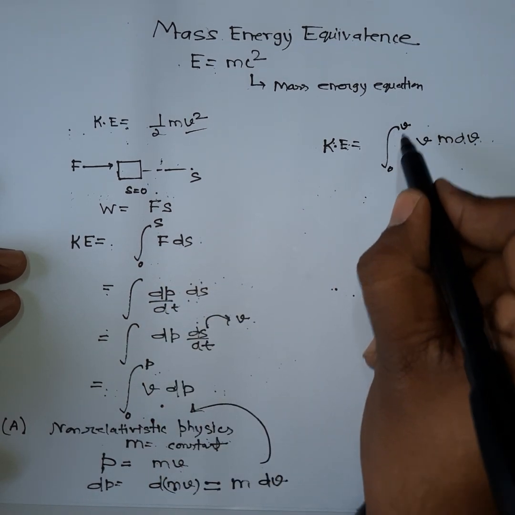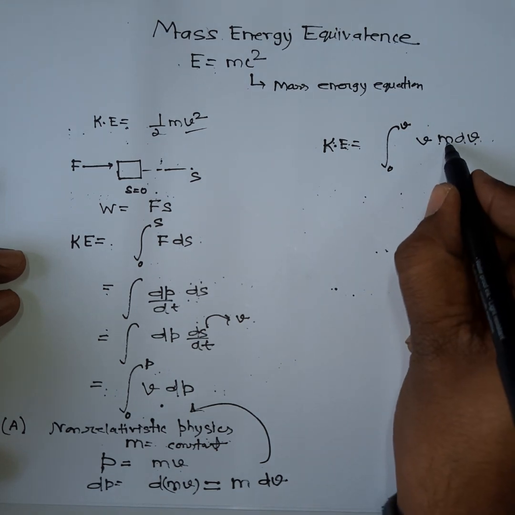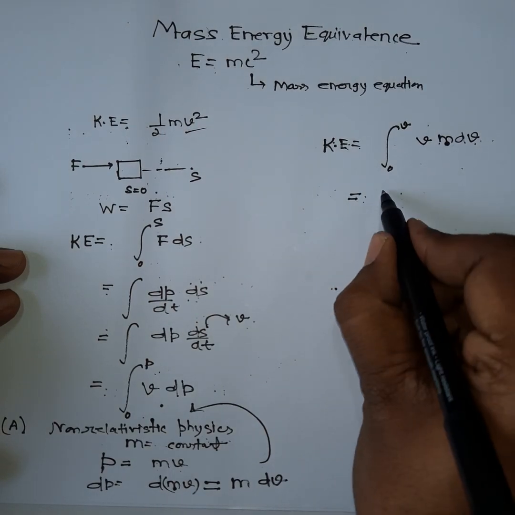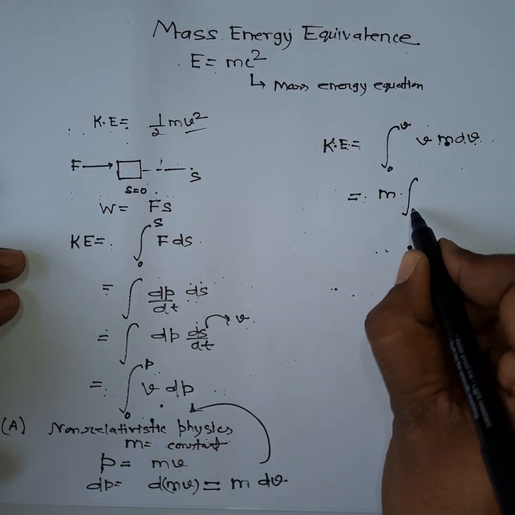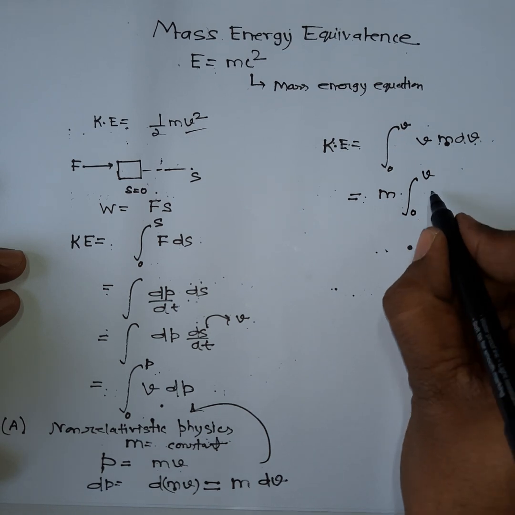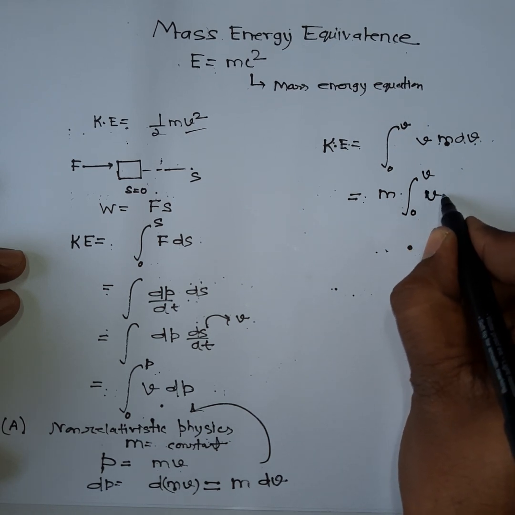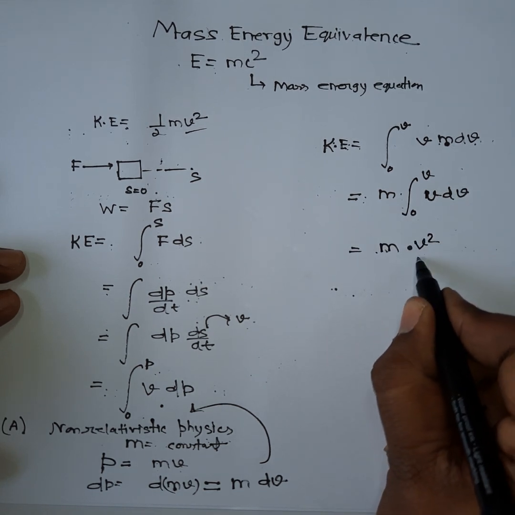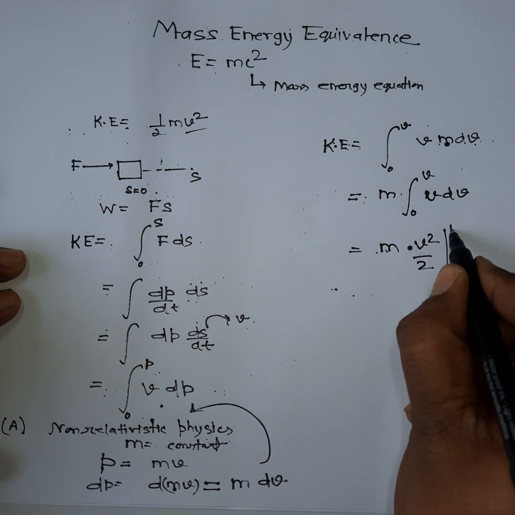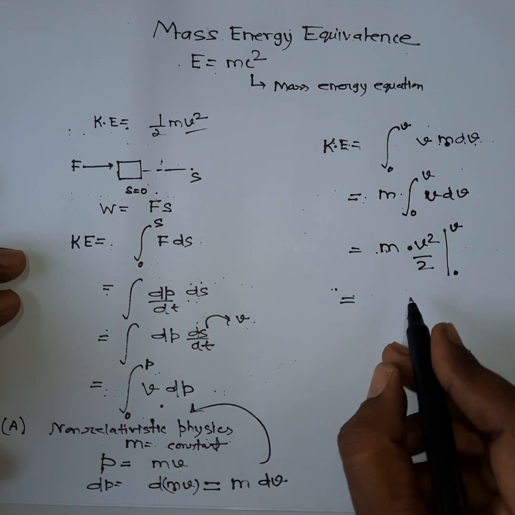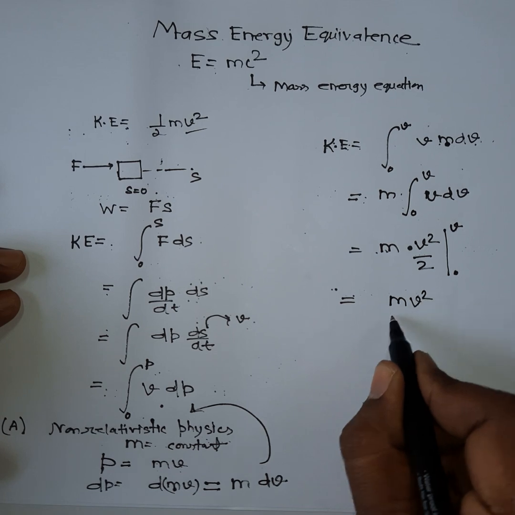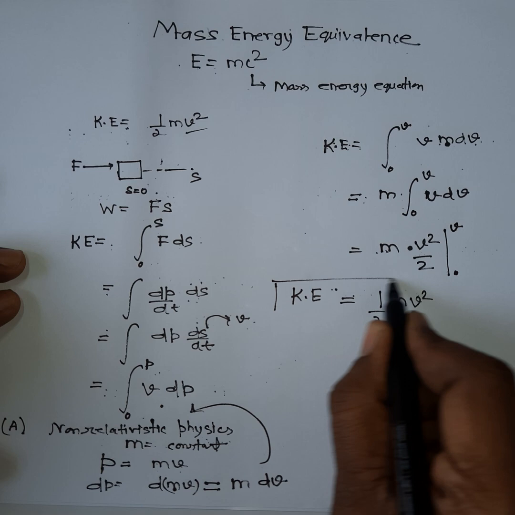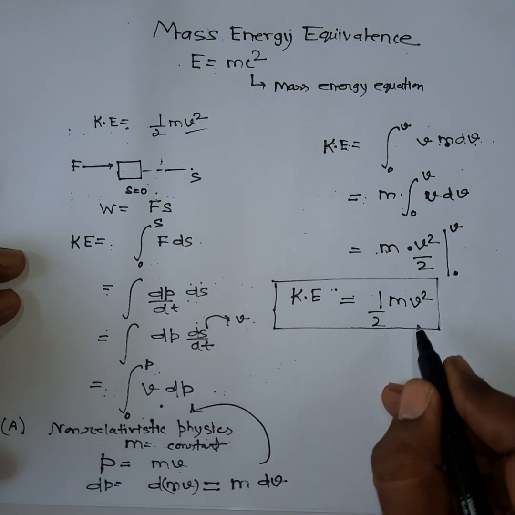So you have to integrate from 0 to v. Again, m is a constant in non-relativistic physics, so you can write it as m integral from 0 to v of v dv. If you integrate this, you will get mv square by 2, with limits 0 to v. So when you solve it, you will get half mv square. So this is part 1, the expression for kinetic energy.